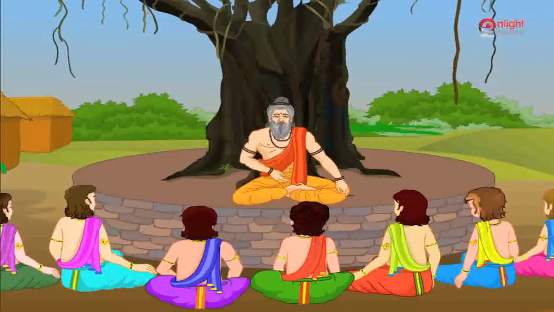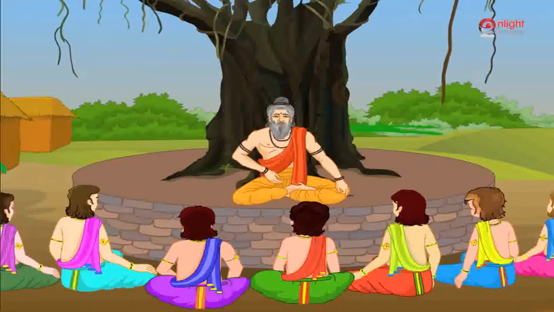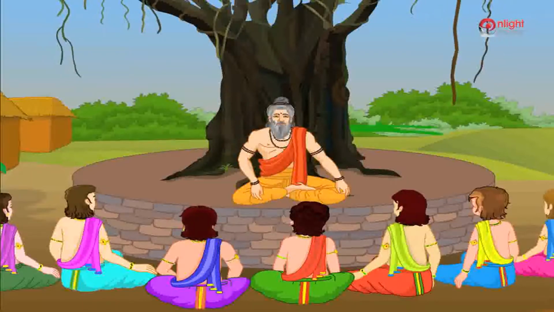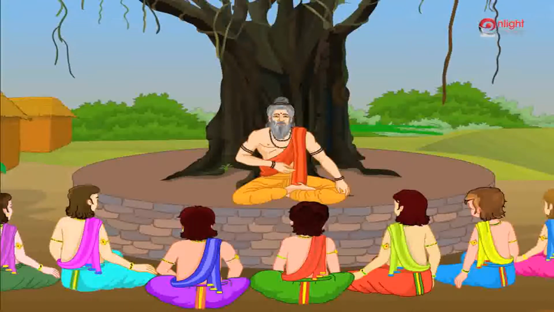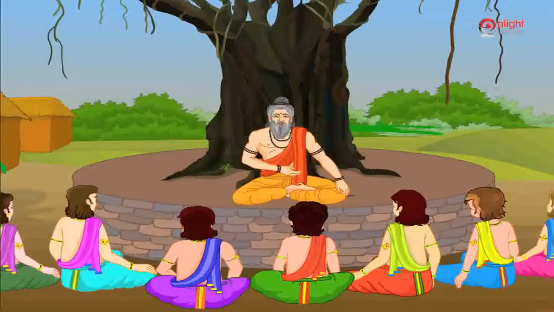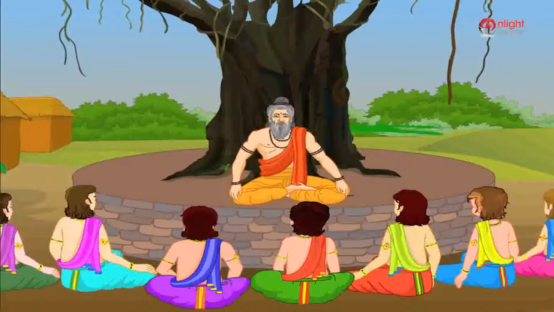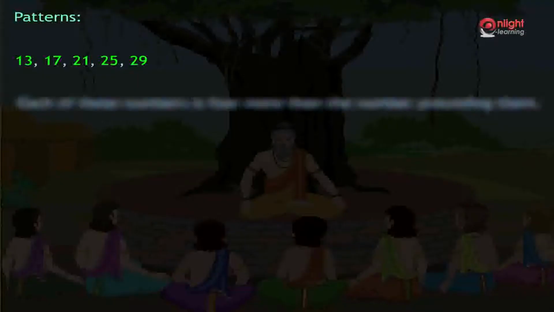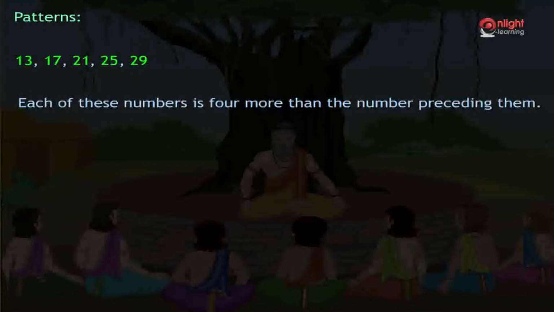Let me now teach you about the patterns observed in a series of numbers. Observe the following numbers: 13, 17, 21, 25, 29. Bhim, what do you observe from these numbers? Guruji, each of these numbers is 4 more than the number preceding them.